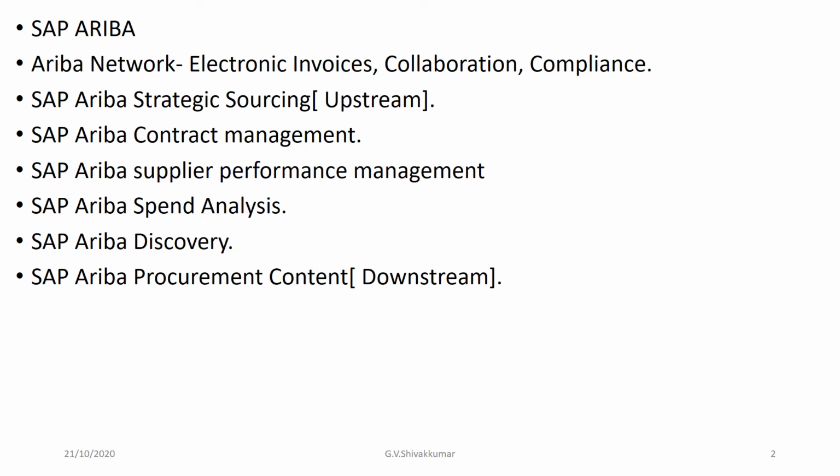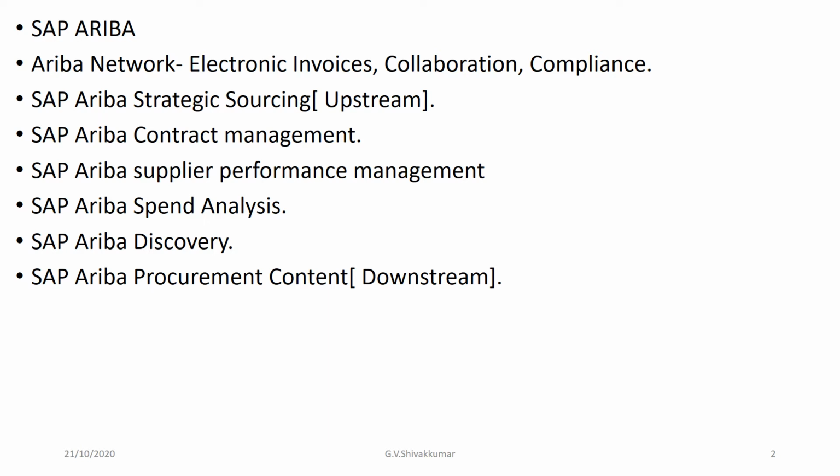We define objectives aligned to your enterprise and spend management strategy, define KPIs, and gather data through surveys and scorecards. Then comes analyzing performance data: sharing performance data with divisions and suppliers, and collaborating with suppliers to improve performance through corrective action plans.